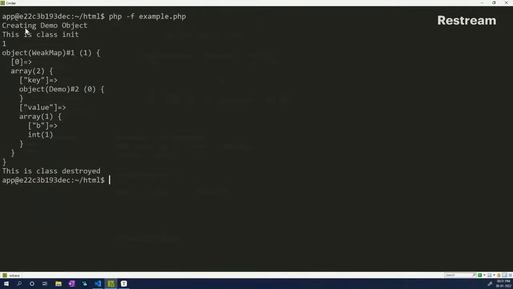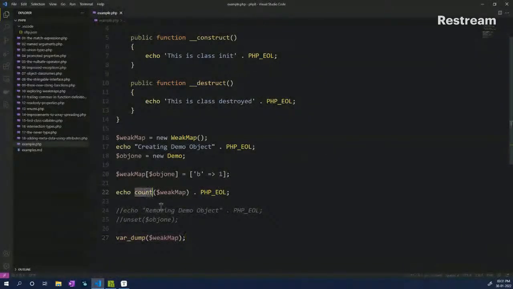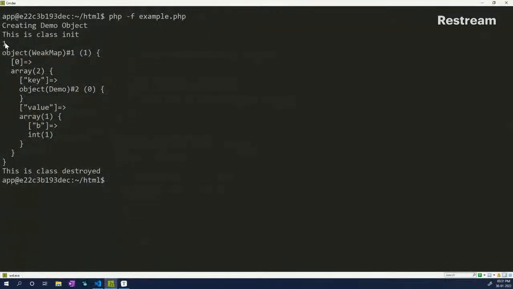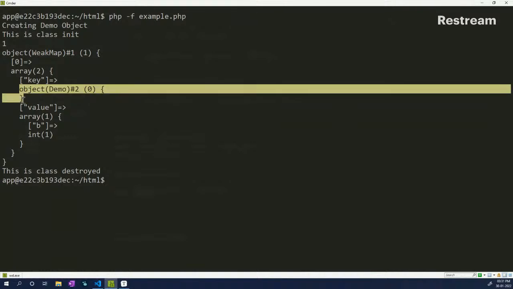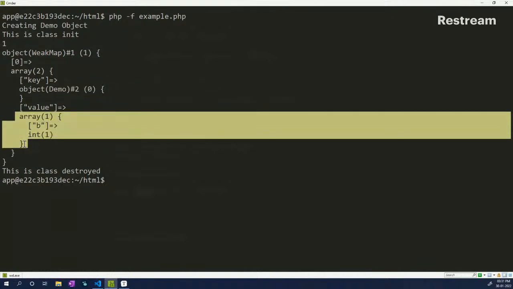So here you will see that we are creating a demo object, then the init statement executes, or the initialization works. Then we have one count, which is basically the counter here, which is echoed out. So we have one single object assigned to weak map. And this is how it looks. So we have the key, which is the object, and then we have the value,